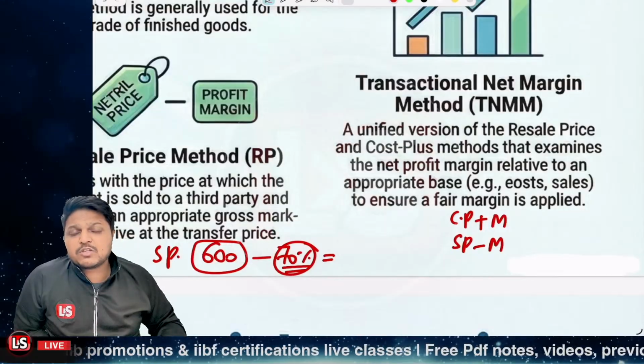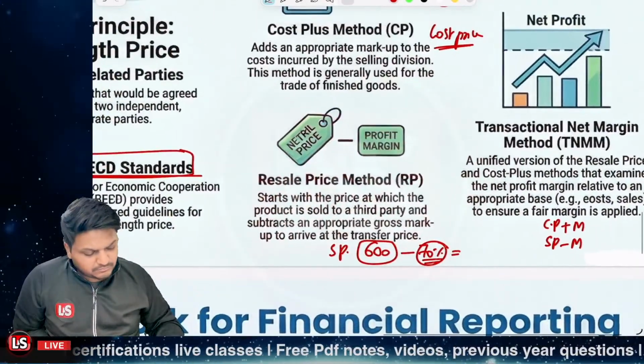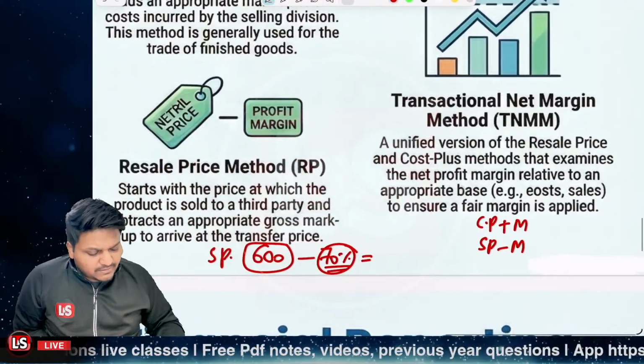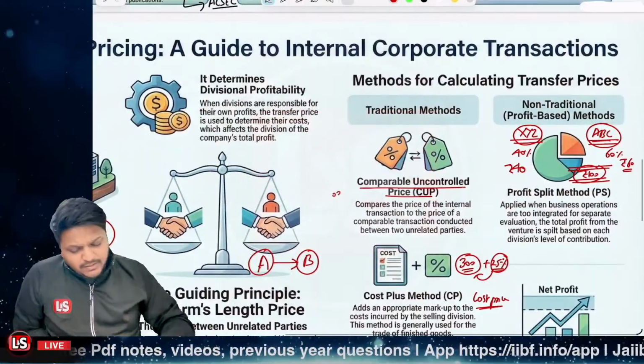This is being done so as to ensure that a fair margin is being applied. Is that clear? So this is about the different cases or different methods related to transfer pricing.